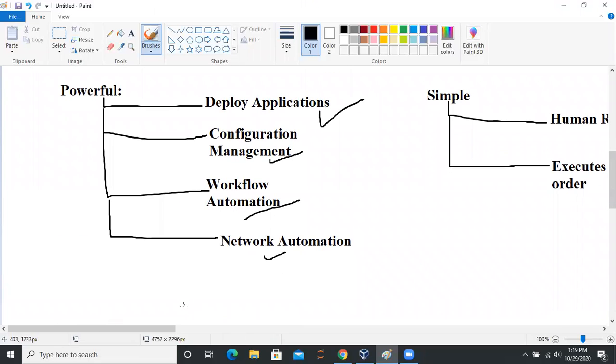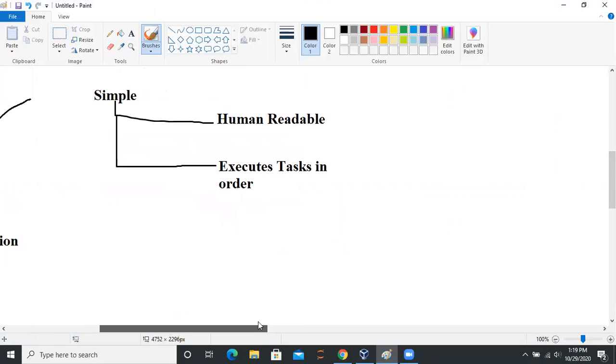Okay, jokes apart. So, human readable. How is this human readable? It uses a syntax that is known as YML or YAML. YAML stands for Yet Another Markup Language. This is simple. So if you haven't worked on YML, don't worry. I'll explain each bit of YML, what's happening behind the scenes, what is an array, and how you can use conditionals, loops, and all. Don't panic, this is just a theoretical lecture we are learning.